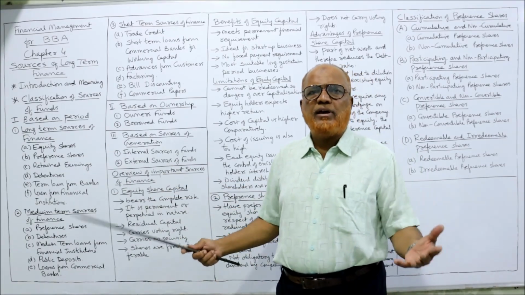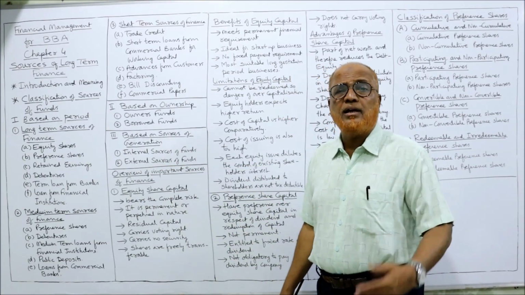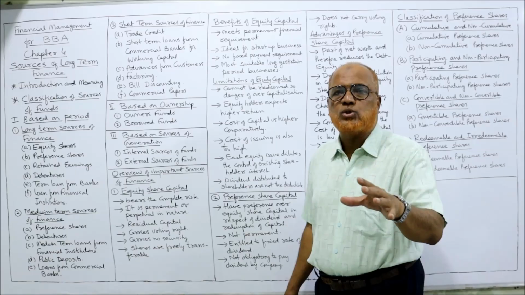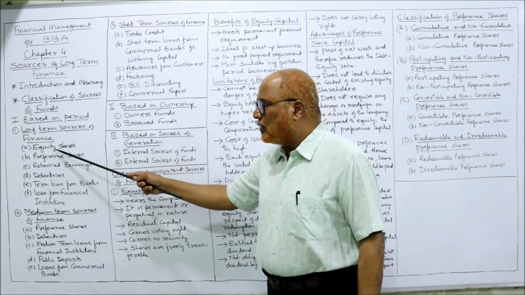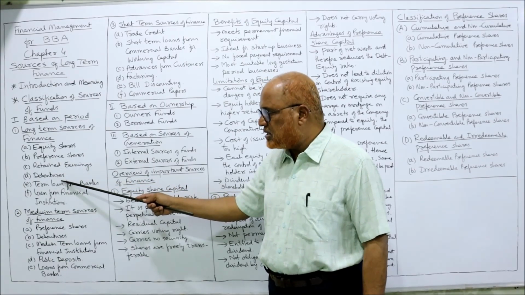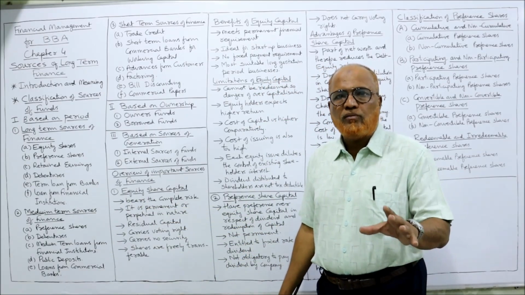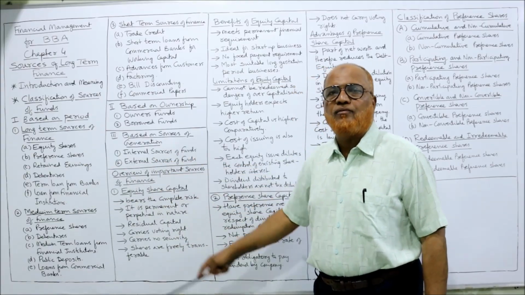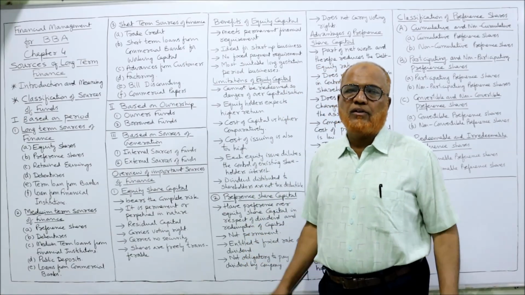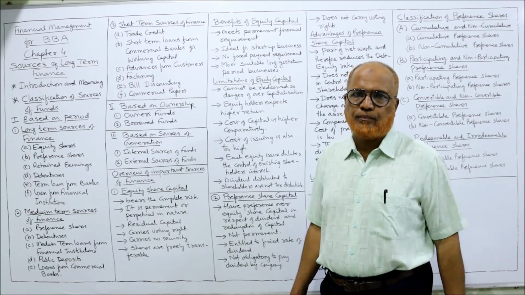So normally, from where can we get this long-term source of finance? Equity shares. What are equity shares? I'll discuss that now. But right now, remember the different sources of long-term finance: equity shares, preference shares, retained earnings, debentures, long-term loans from banks, and loans from financial institutions. These are the sources from which the business may get long-term finance, the finance which is permanently there with the company for a long period, beyond 10 years.